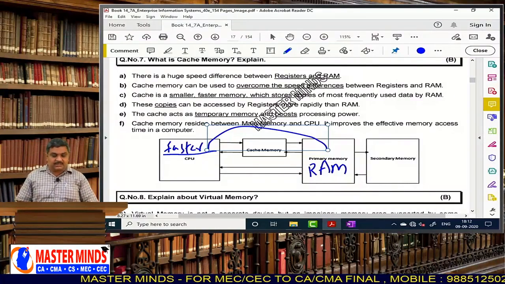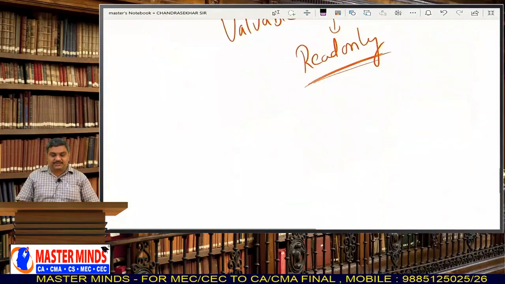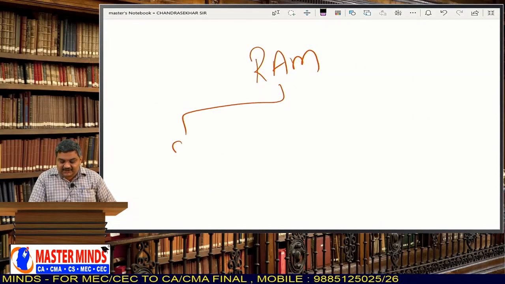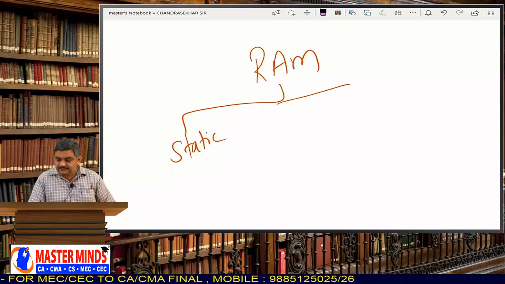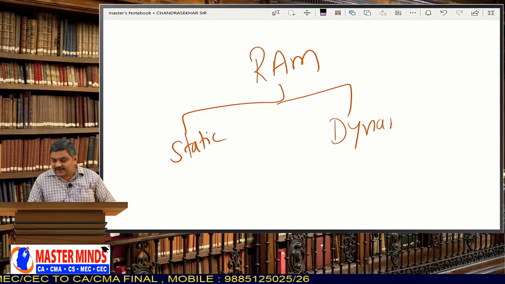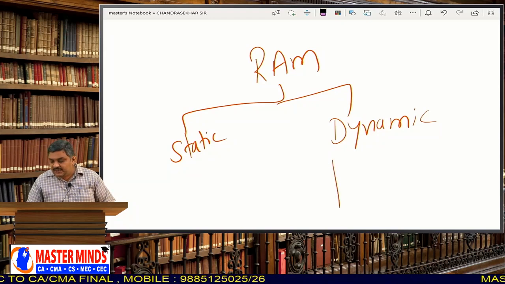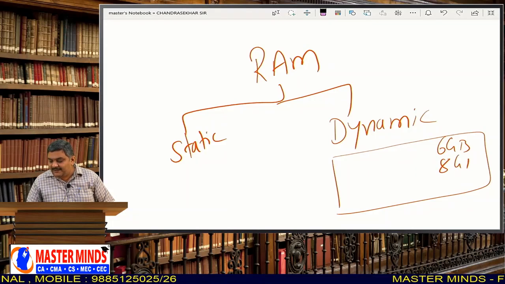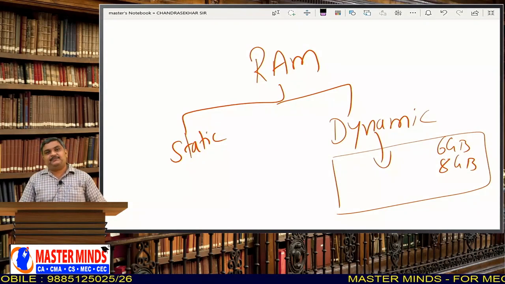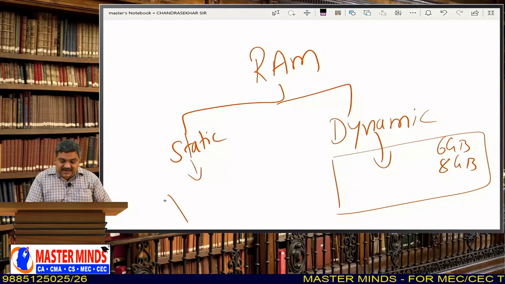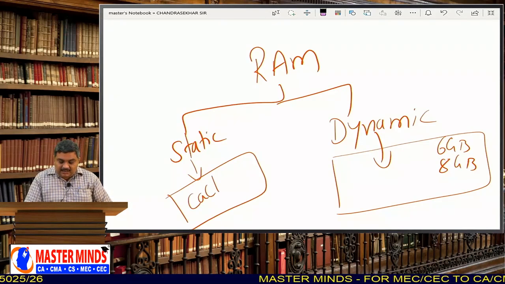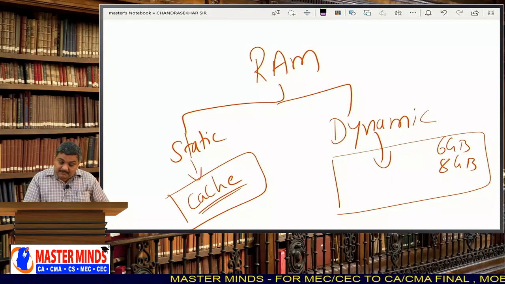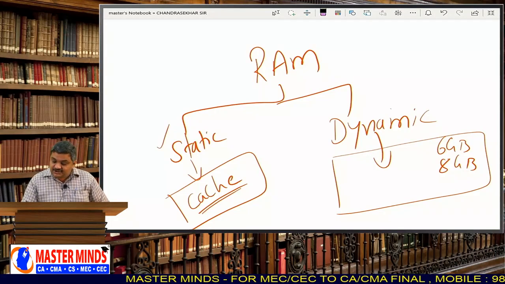See, if you want to understand the concept, you have to know a very important point here. See, RAM is again of two types: static RAM and dynamic RAM. Whatever we are generally calling as RAM, that our computer is having 6 GB of RAM or 8 GB of RAM, it is all dynamic category. But in our computer, we also have a static RAM with a name cache memory. Okay, so it is also a RAM, but its nature is static.